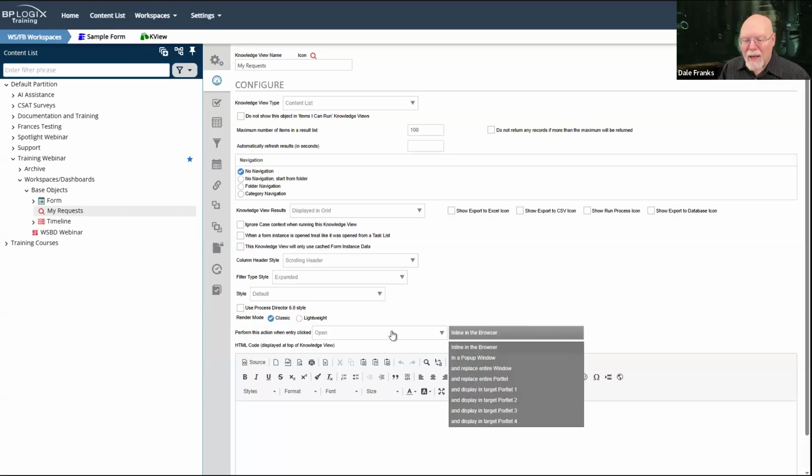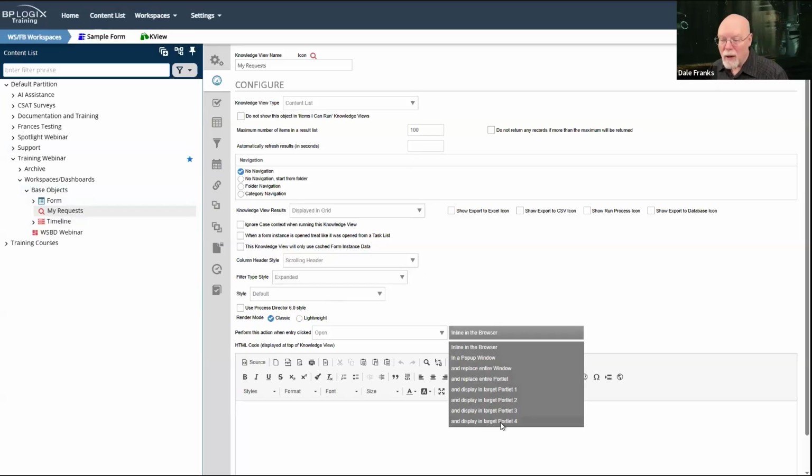Okay, well, I can say when I click on an item in this knowledge view, I want to display, well, I can open it inline in the browser, which is the default. I can open a separate pop-up window. Not sure how long that option has to live. Replace the entire window, so I could just replace everything in the window, or display in target portlet 1, 2, 3, or 4.